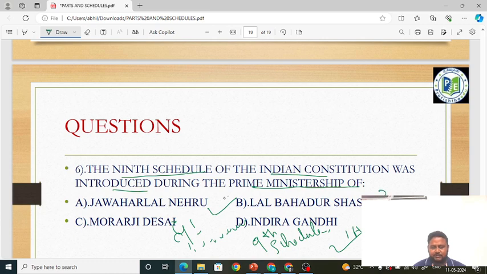Later, these people became prime ministers: Indira Gandhi and Morarji Desai. Before that, it was Jawaharlal Nehru. So the answer is that prime minister. This is a tricky question, but it is very easy also. 9th schedule, when? It was 1952. At that time, who was the prime minister? It was Jawaharlal Nehru. You saw the questions can be twisted, but if you focus on the basics, if you focus on each word in the question, you will be able to answer the question.